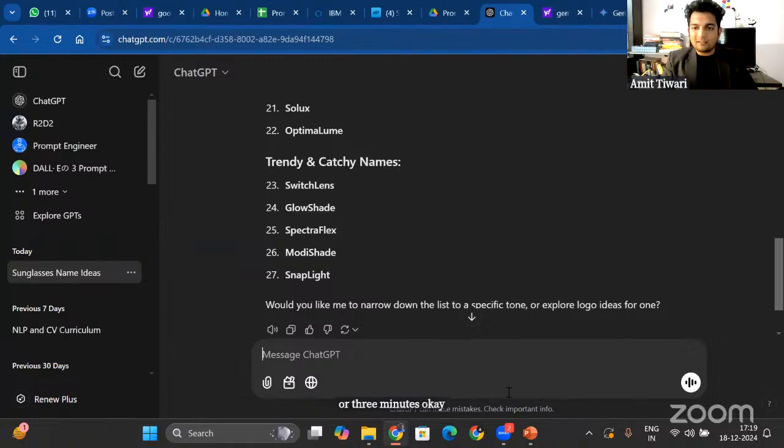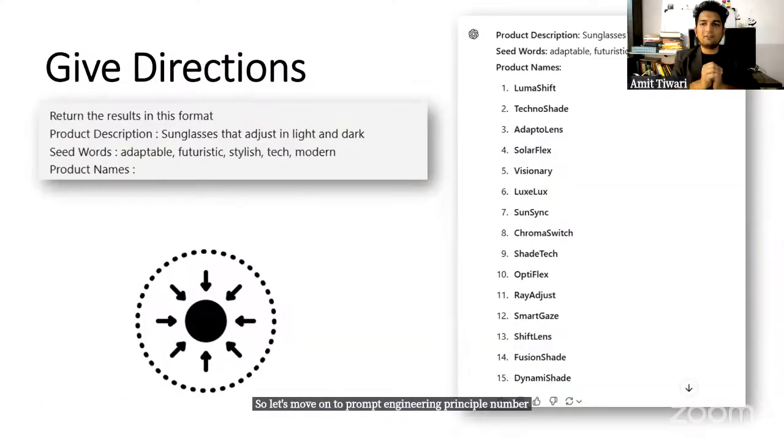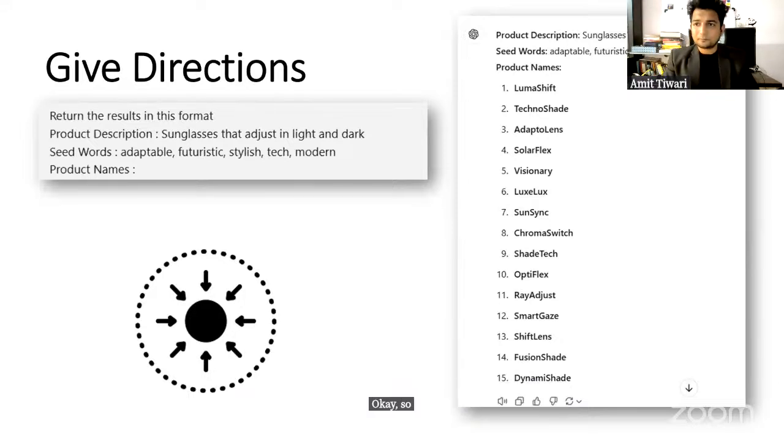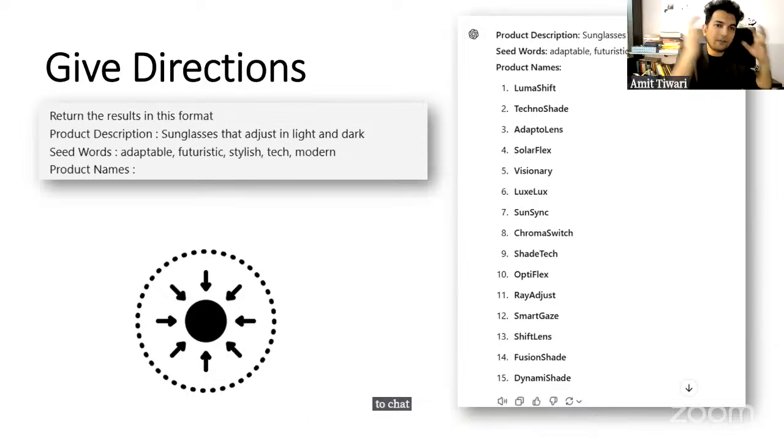So let's move on to prompt engineering principle number 2, which is give direction. If I need three names, or if I need ChatGPT to think the way I am thinking, I need to give directions to ChatGPT to think in the way that I am thinking.